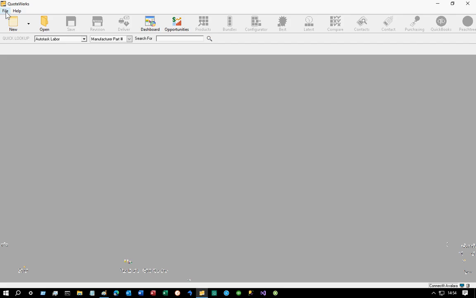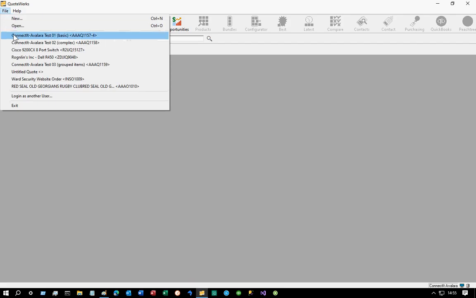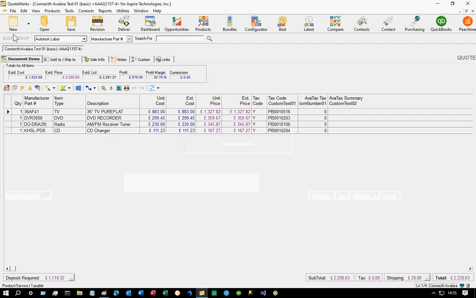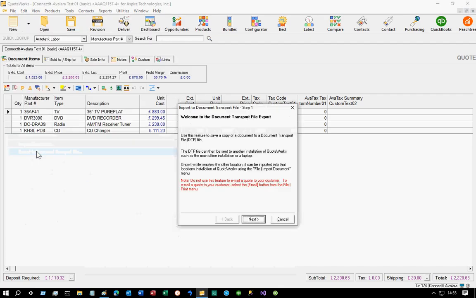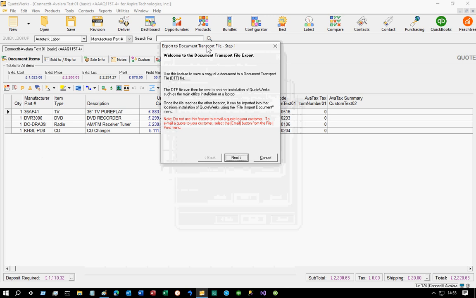The first file I want you to send me is the DTF of the document that you're having a problem with. To get that DTF file, we are going to open the document. We're going to go to the File, Export to Document Transport File option. This opens up a little wizard.